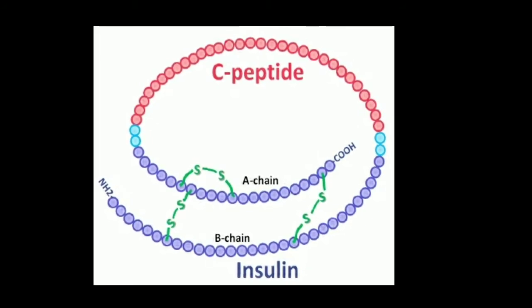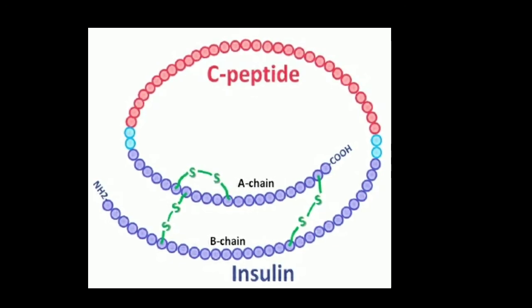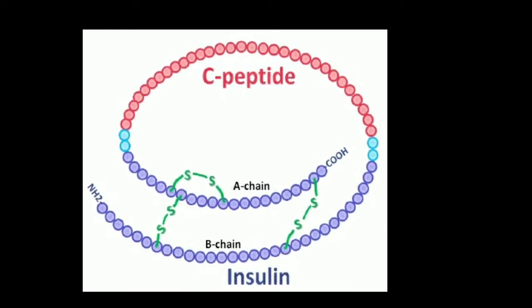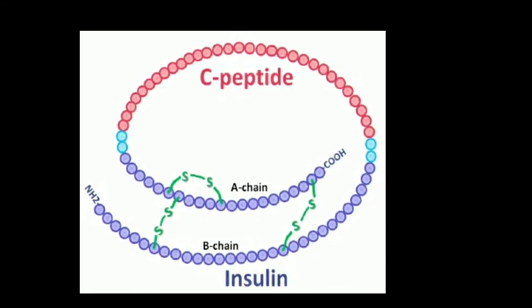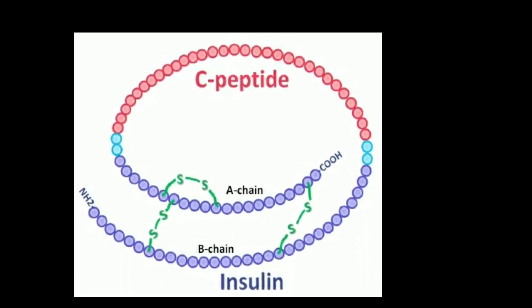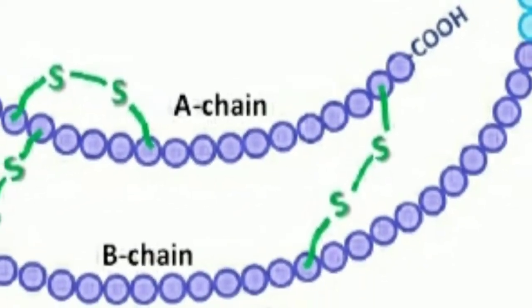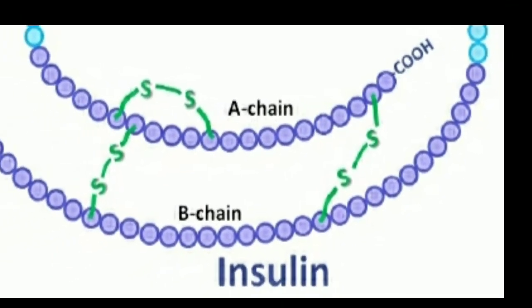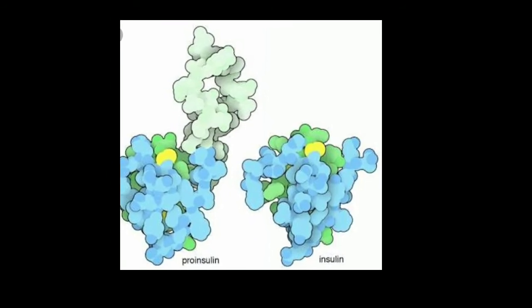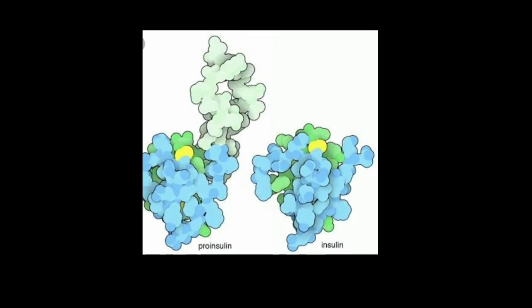In this proinsulin gene, A and B are the exons and C is the intron. The structure of the intron is the C chain. In the presence of the intron, insulin is in an immature stage and that protein is called proinsulin. When the C chain is removed and forms a free C peptide chain, the proinsulin is converted into mature insulin, formed of the 51 amino acid A chain and B chain.